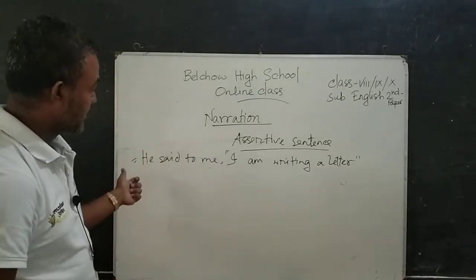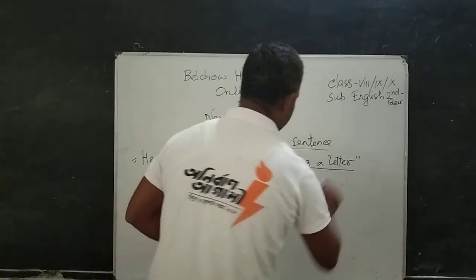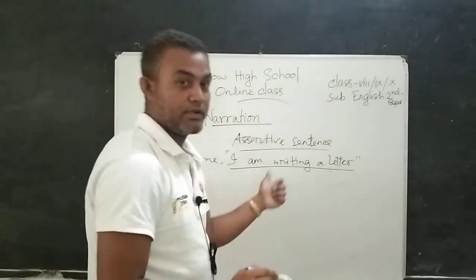Here it's a sentence and it's a declaration. I am writing a letter. It's an assertive sentence.